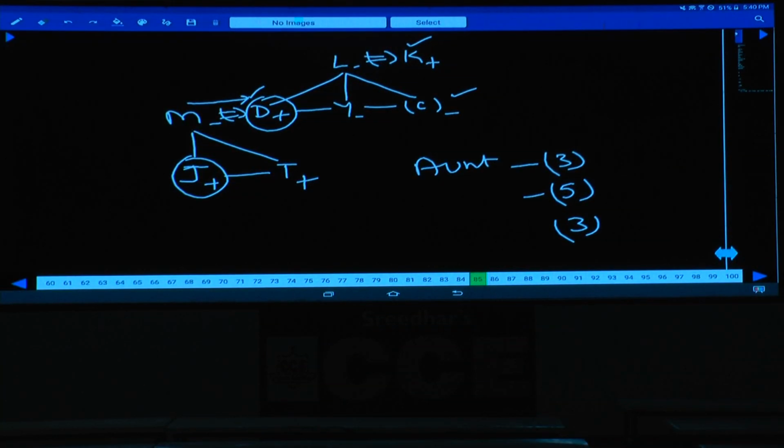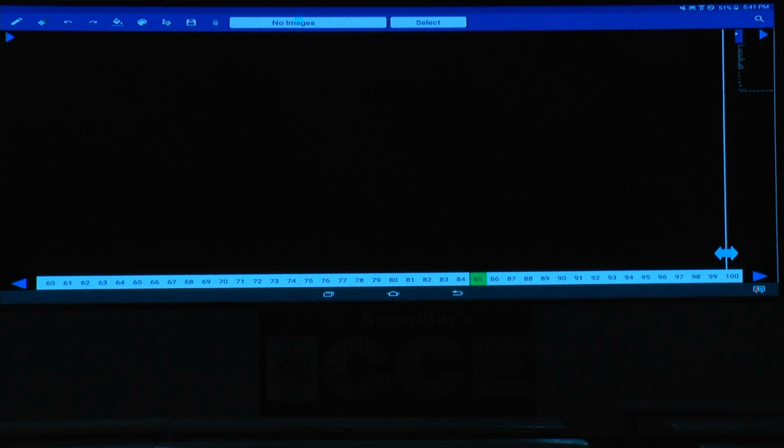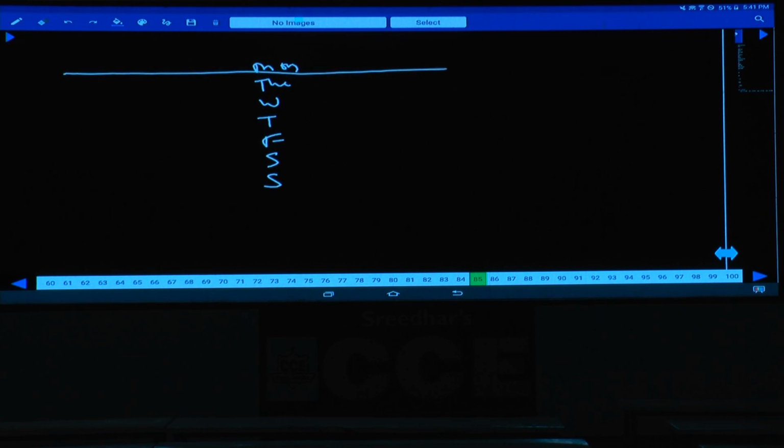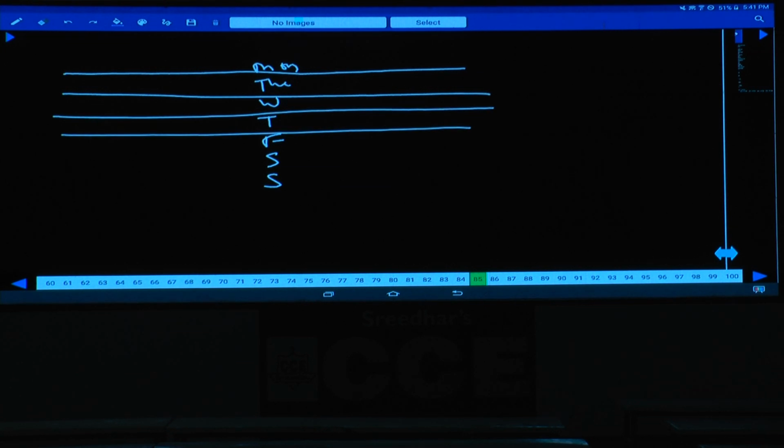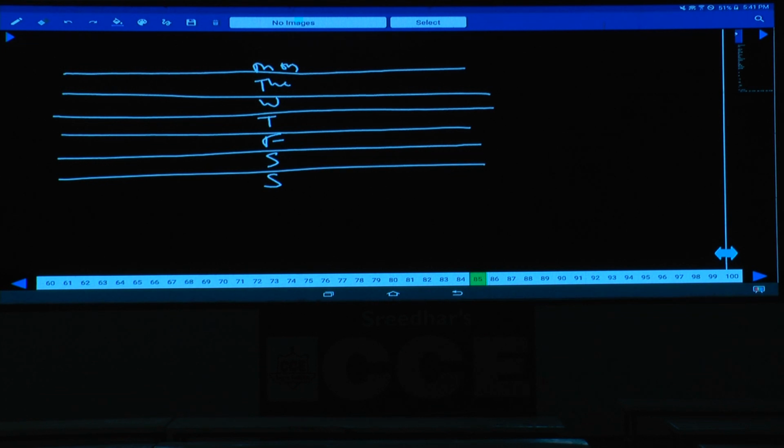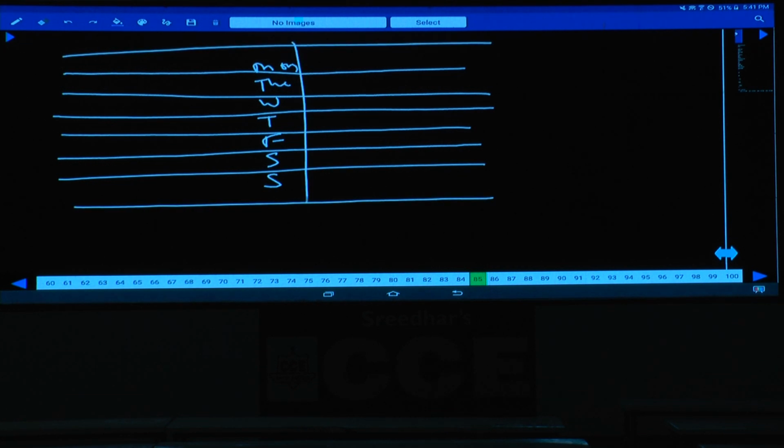Now what is condition number 1 here? Monday, Tuesday, Wednesday, Thursday, Friday, Saturday and Sunday. Hence in total 7 days, 7 different persons and 7 different movies. R will attend the screening on Thursday. R is on Thursday, hence that is fixed. And T will be attending the screening of Tangled. T is Tangled.